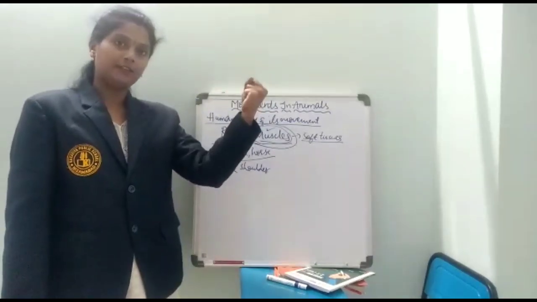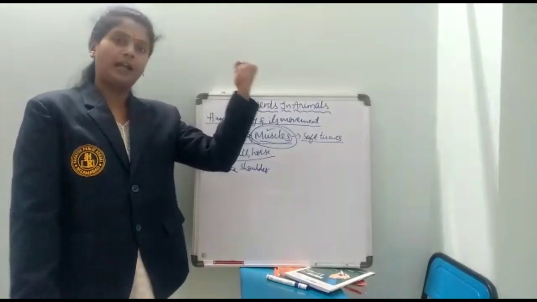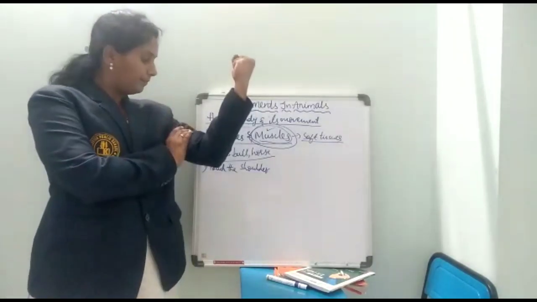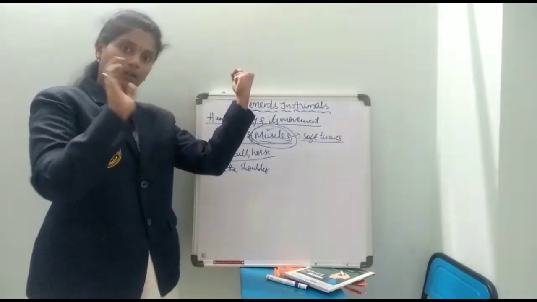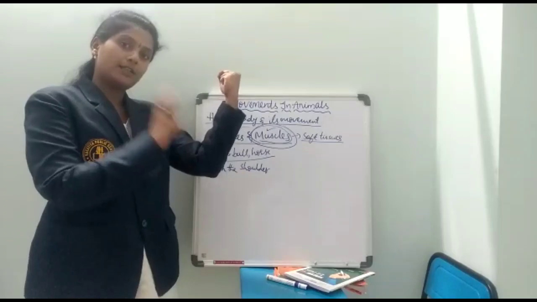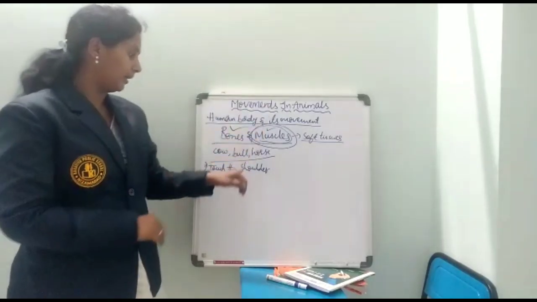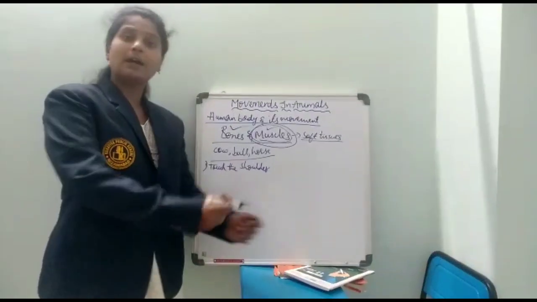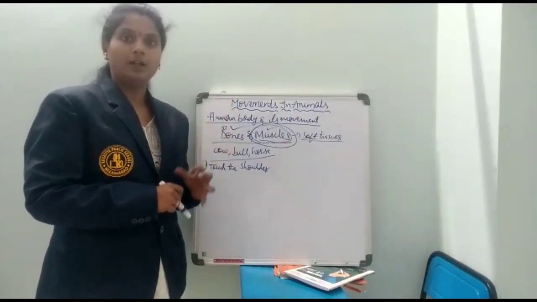Make a fist of one hand and tighten it, and touch your upper arm with your other hand. Here you will feel a bulged soft structure; that is nothing but the muscle. Here the muscle bulges due to contraction.